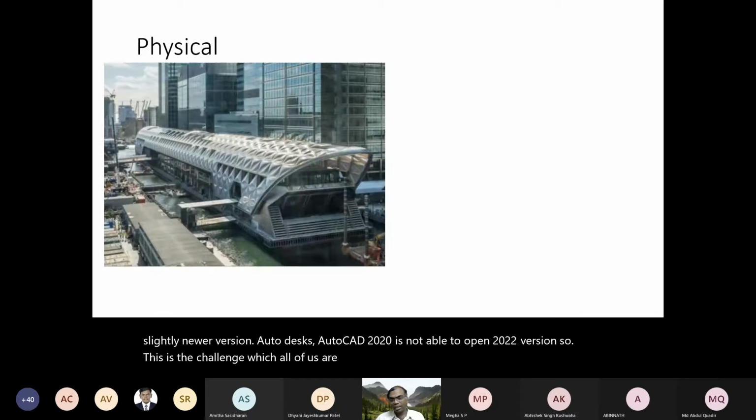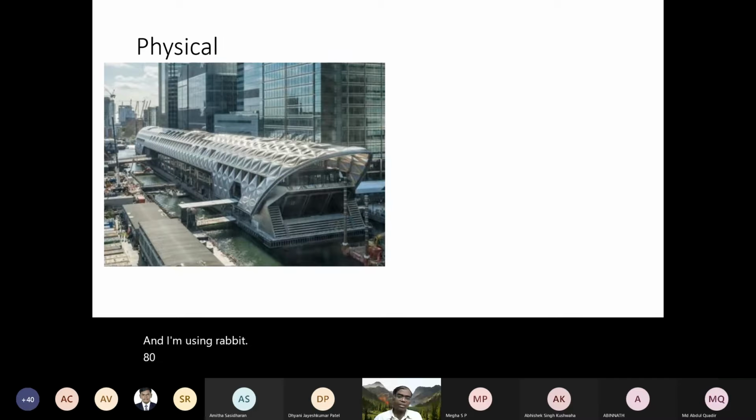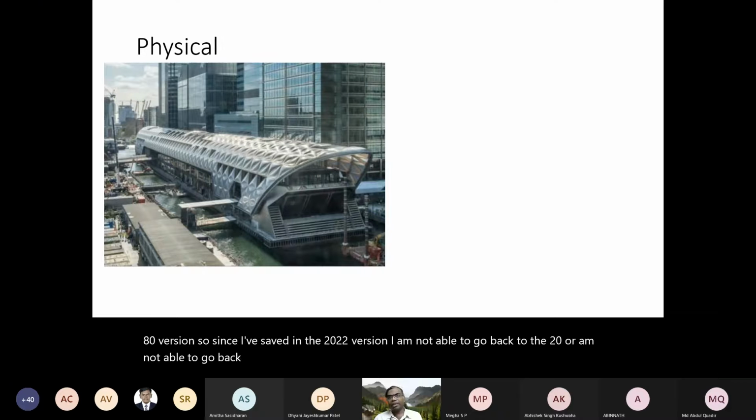So I am currently working on a project, and I'm using the Revit LT version. Since I have saved it in the 2022 version, I'm not able to go back to 2020 or any other version. Anybody who wants to open the model has to have the latest version.